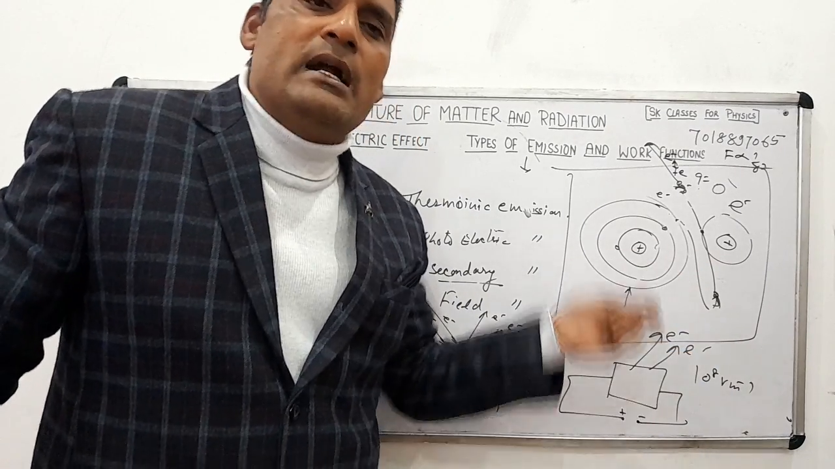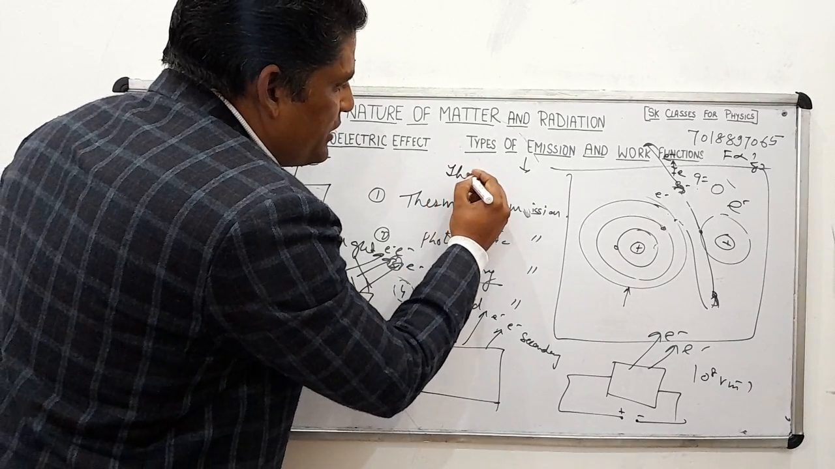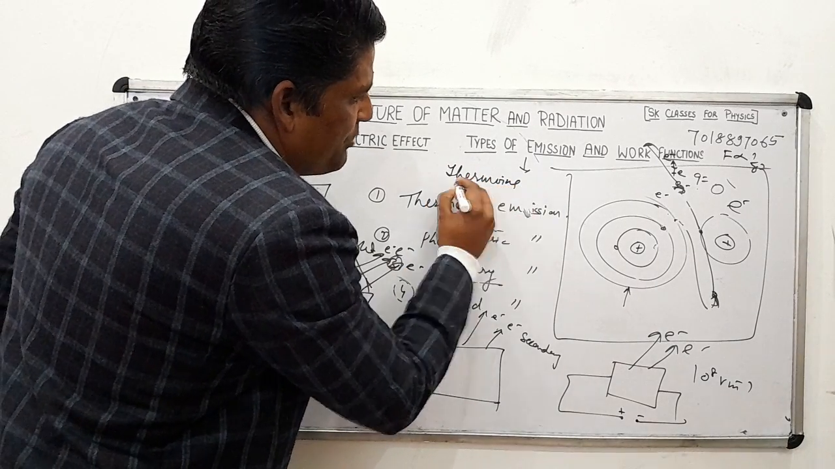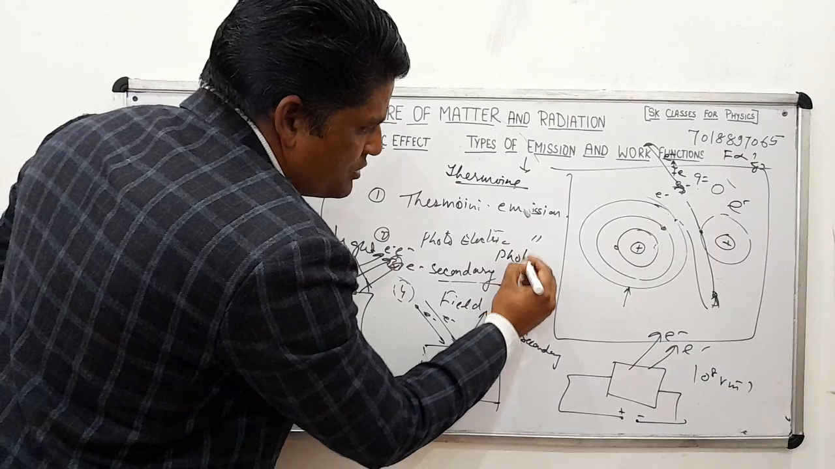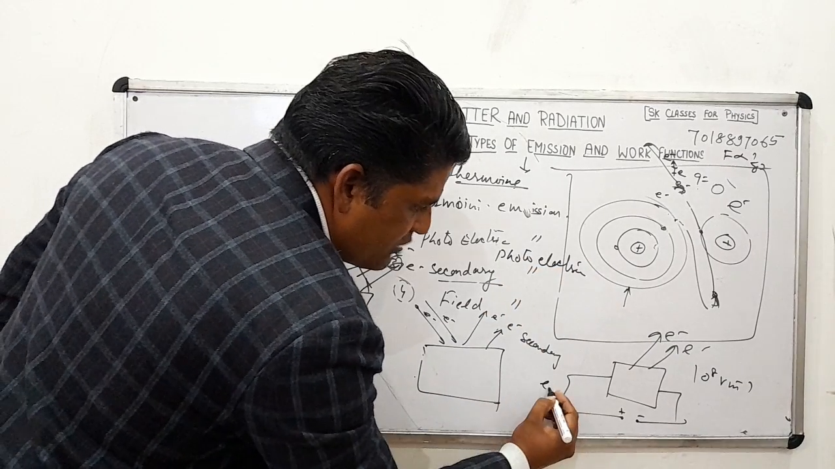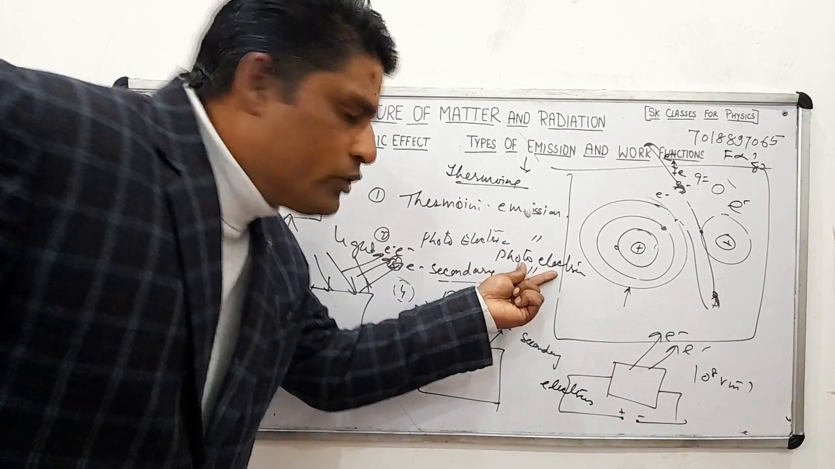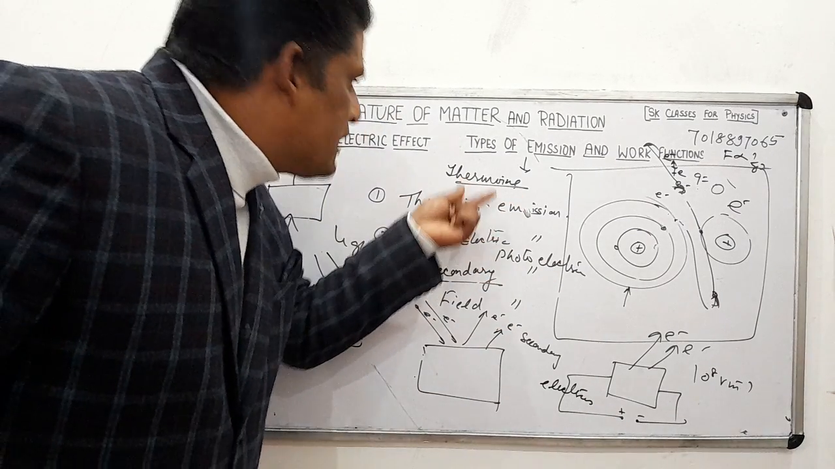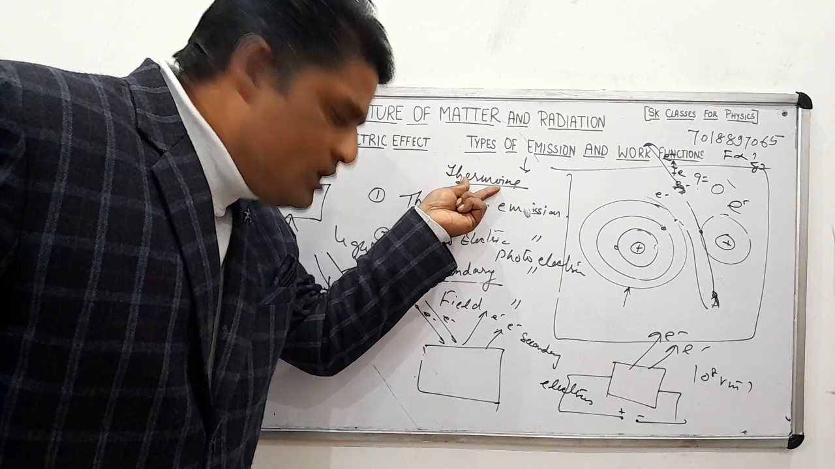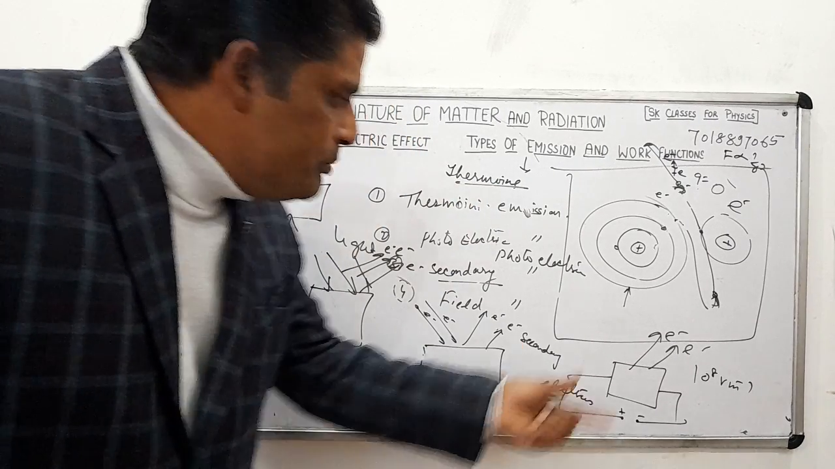How many ways to get the electrons outside? In this case we can say these are called thermions. Electrons का नाम क्या हो जाएगा, thermions. यहाँ पे electrons का नाम होगा photoelectrons. यहाँ पे secondary electrons और यहाँ पे simply electrons. These are light के कारण निकले photoelectrons. अगर निकले heat के कारण तो thermions बन गए. और ऐसे simply electrons, and these are the secondary electrons. Okay, so these are the ways.